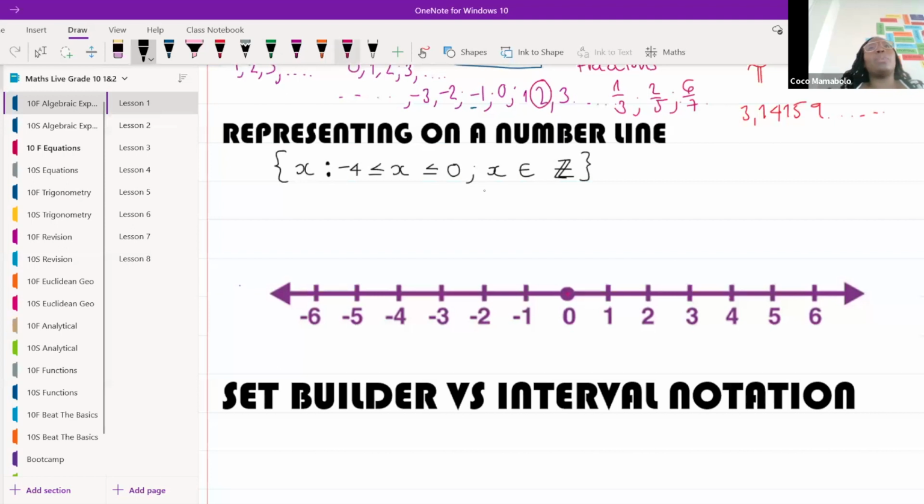And the reason why we use the letter x is because in between -4 and 0, there's more than one number. There isn't just one number in between -4 and 0. So my answer could either be -4, or it could be -3, or it could be -2, or it could be -1, or it could be 0.